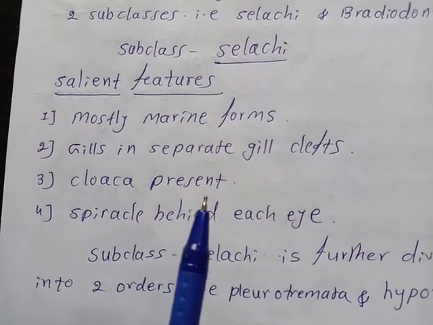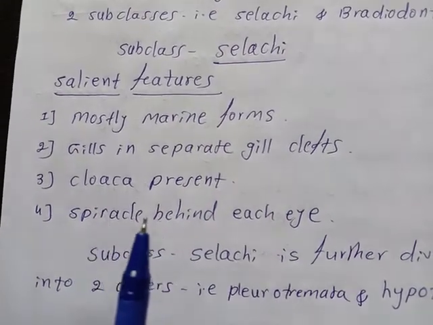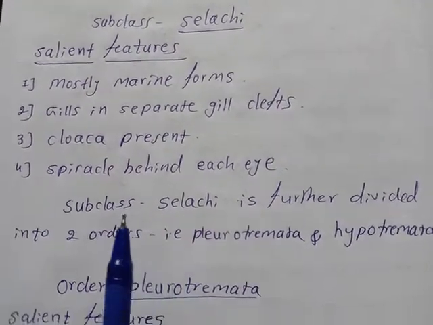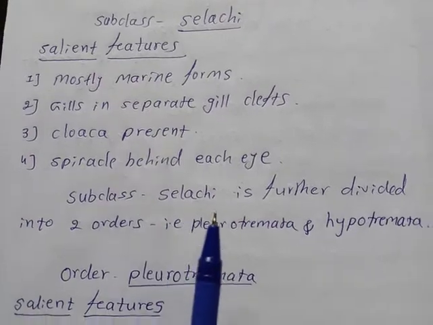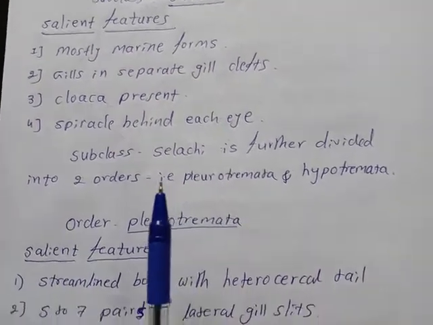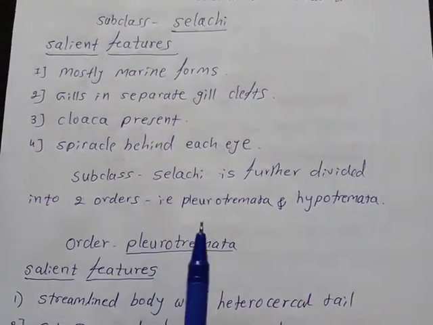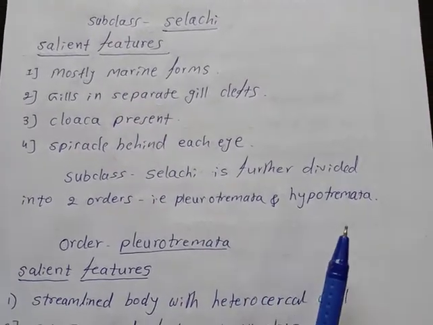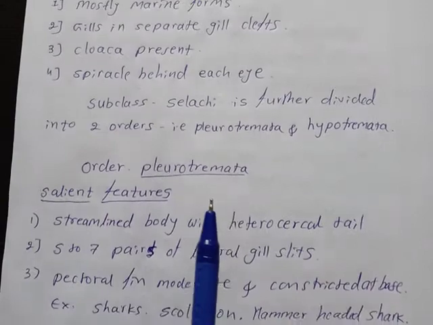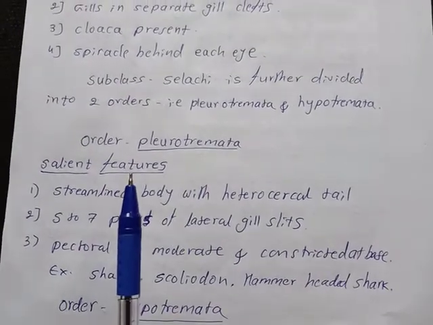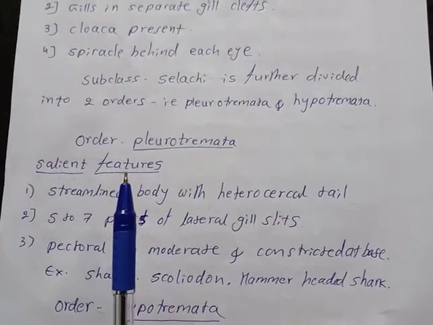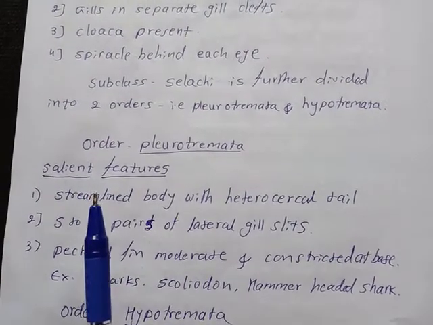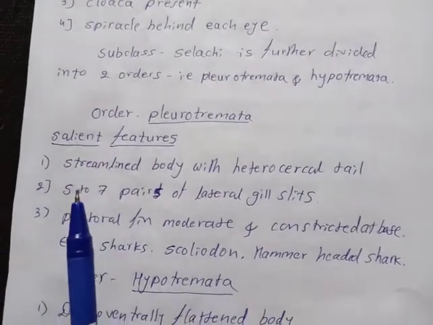Cloaca is present and spiracles behind each eye. This subclass Selachii is further divided into two orders, that is Pleurotremata and second one is the Hypotremata. So first we see about the order Pleurotremata. We see the salient features of order Pleurotremata.